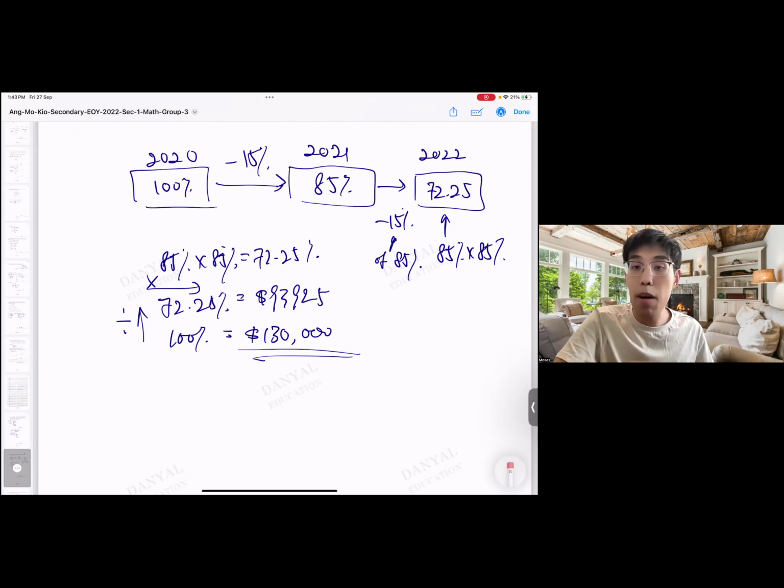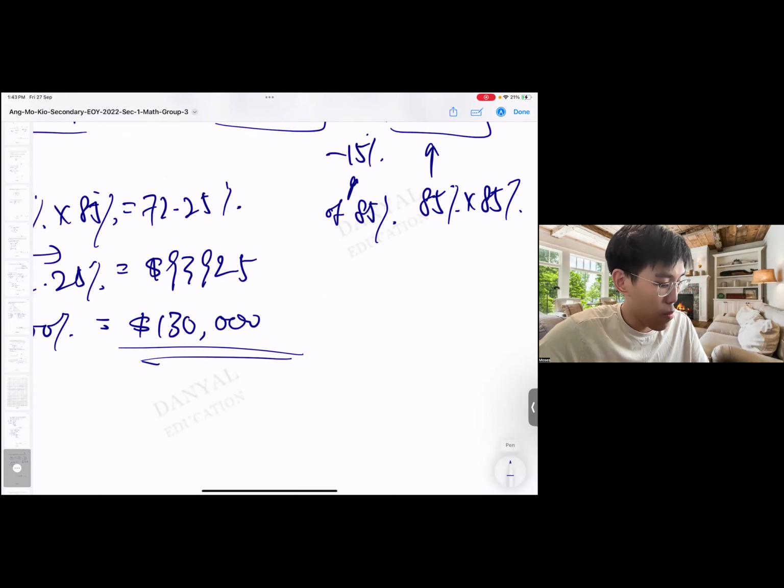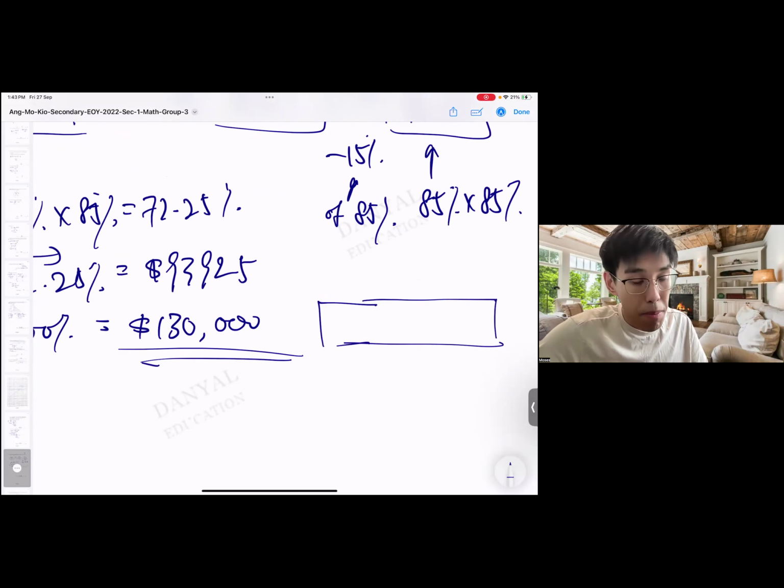Another way we can help to visualize this is using models. In P6, you'll learn models. It's like, for example, in fractions, when you learn 'of the remaining', and I always teach draw a new layer, it's actually the same thing. So basically I draw here, let's say this 100%. So it drops 15%, correct?